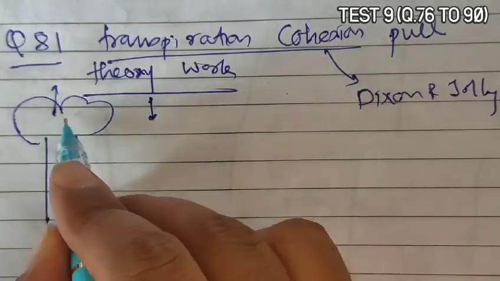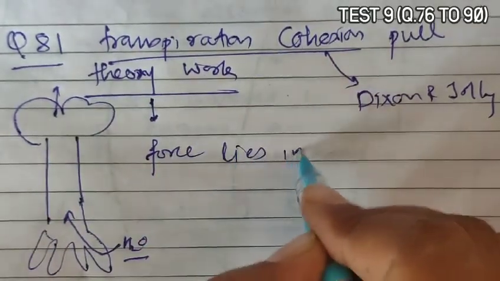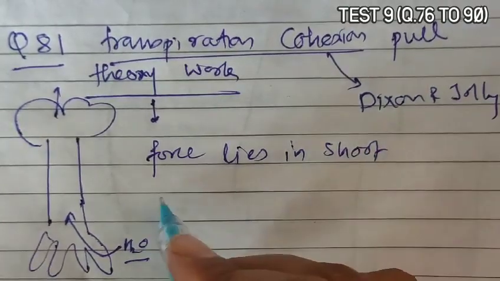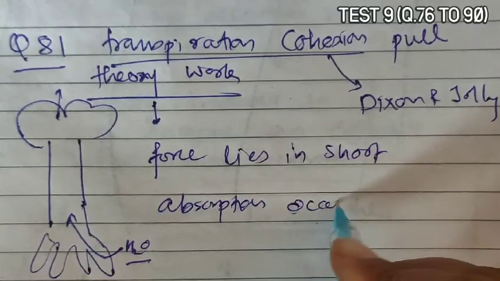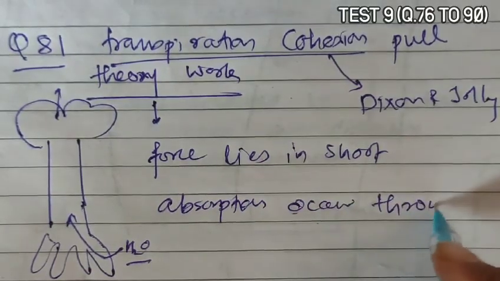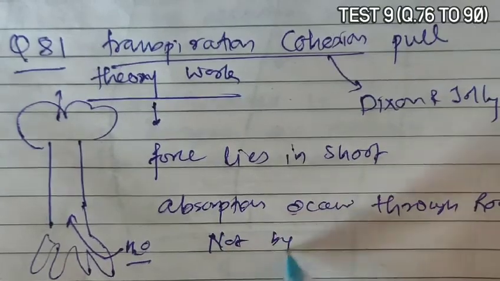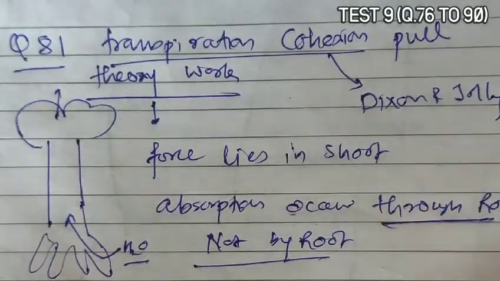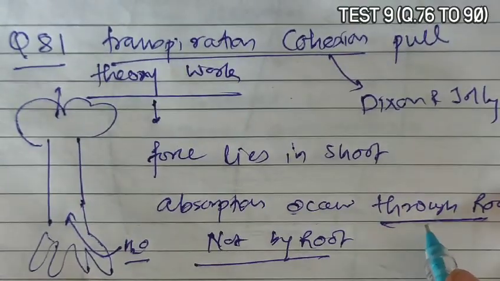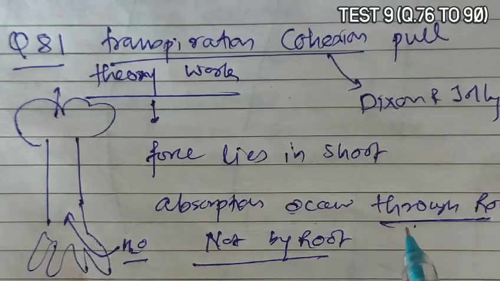Now here the force lies in the shoot, but absorption occurs through the root, not by the root, because the root does not play a direct role in absorption. It plays an indirect role in absorption because it is present in between.